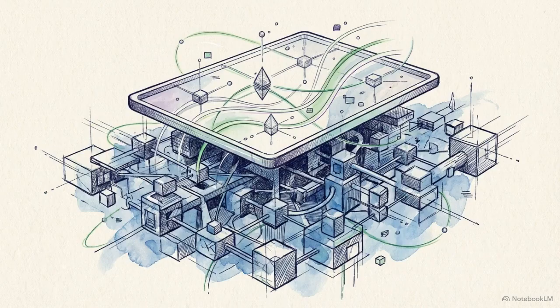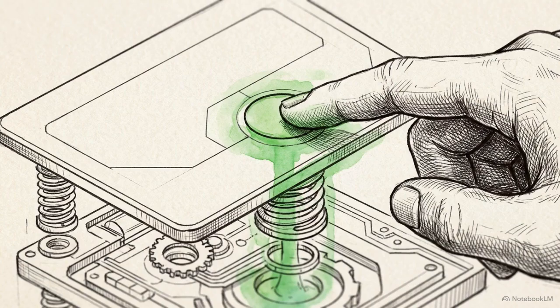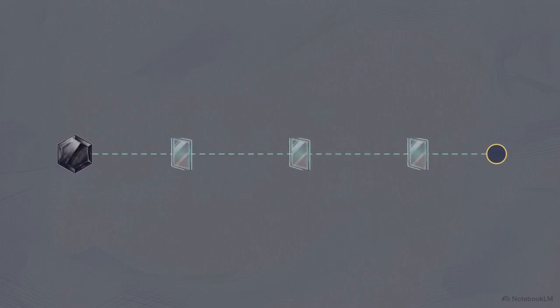With the Anoma operating system active, the interface prioritizes the user's goals over the network's mechanics. The complex manual labor of blockchain navigation is replaced by a single, clean layer of interaction. Because the execution is handled by solvers, you gain access to programmable privacy, shielding your financial data from public view. You also unlock fluid cross-chain interoperability, allowing assets and data to move seamlessly between entirely different blockchain networks.